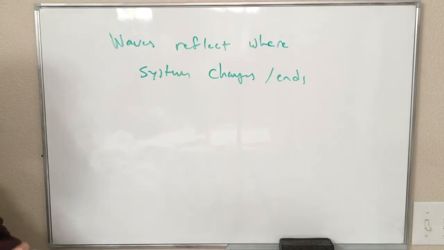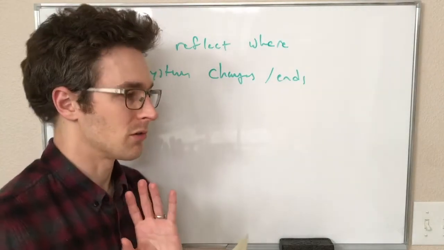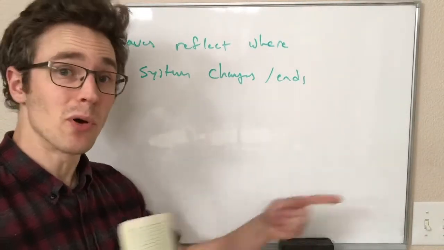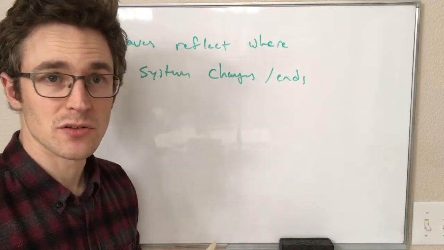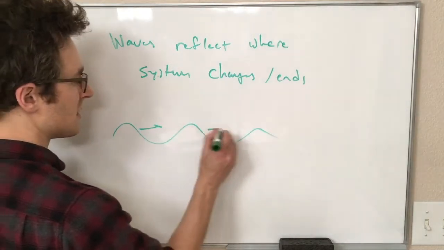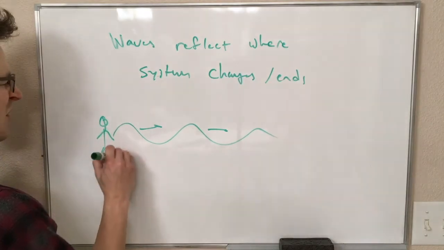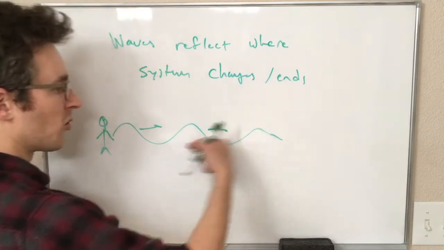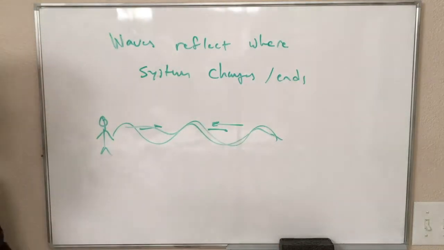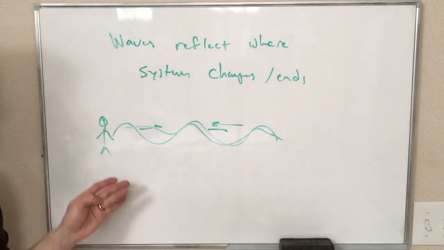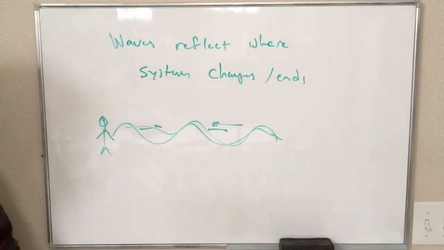So, in other words, very often when you're creating waves and sending them in one direction, you end up with waves traveling in both directions because of this reflection. So I'm over here shaking this end of the string, I'm sending a wave down to the other end of the string, and where the string ends, there's a reflection generated, and so there's another wave also oscillating that's traveling back the other direction. Okay, so this is not a good picture. We will have better animations that I'll link to somewhere, so you guys can visualize what I mean by this.